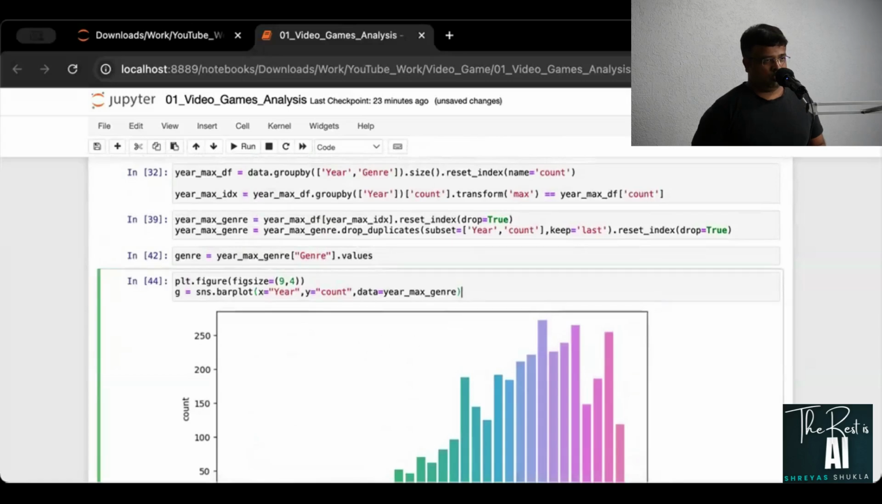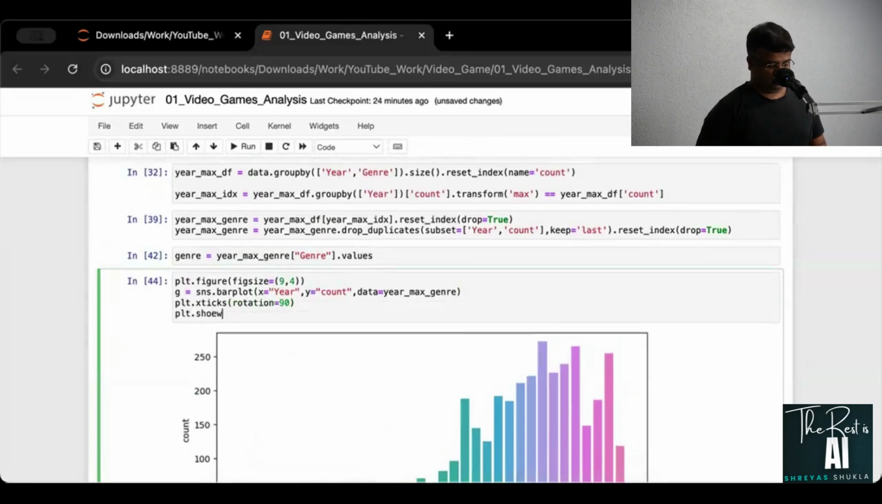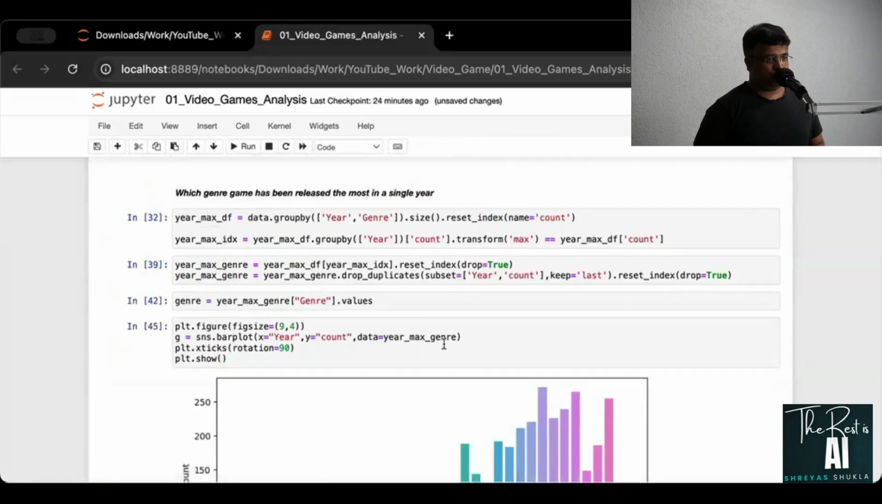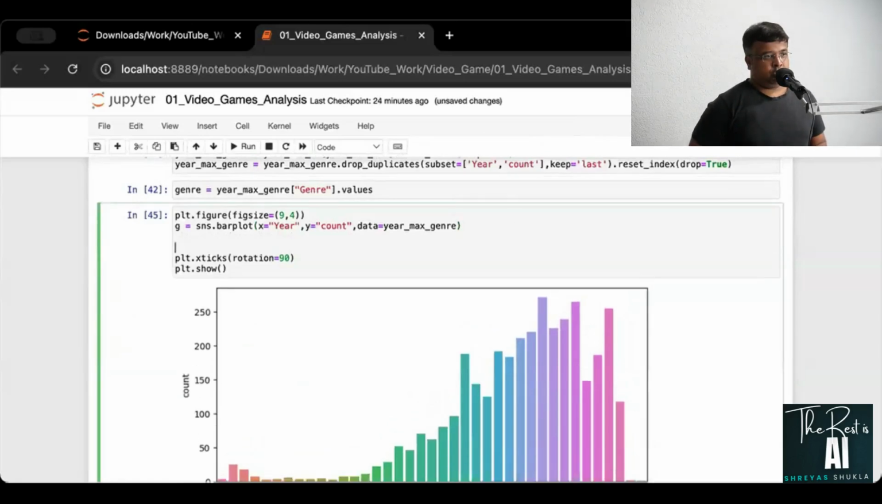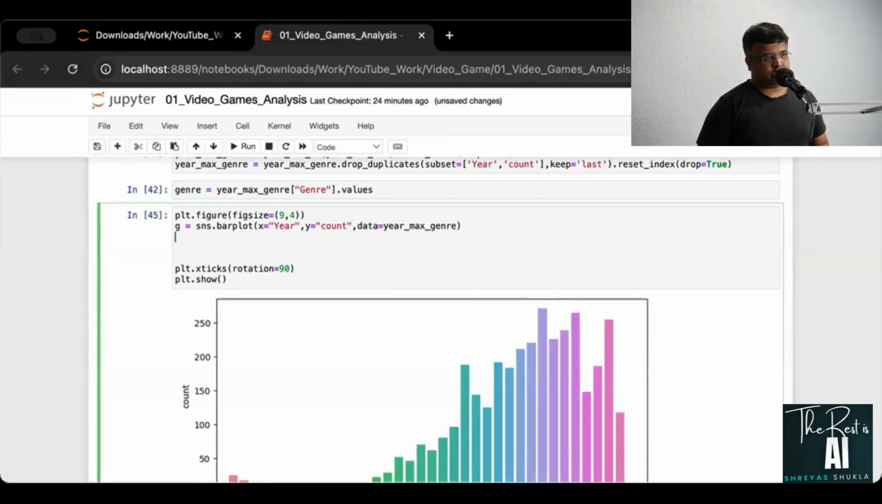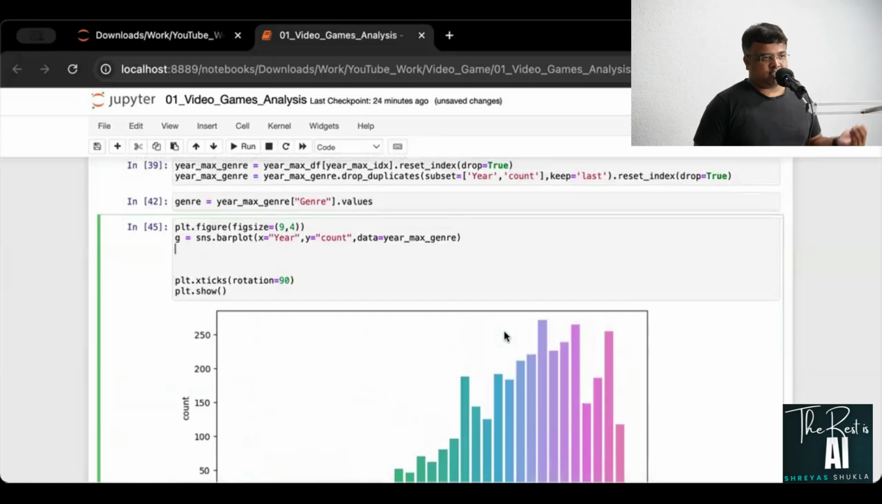This is plt.xticks having a rotation of 90 degrees, and also say plt.show. There you go. Now it is much more clear. However, there's one more thing that I'll be doing here. I could have left it here itself, but again the point is to go at the advanced level as well.